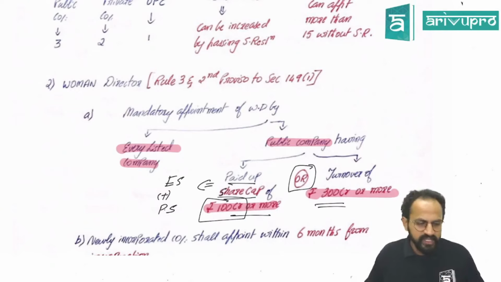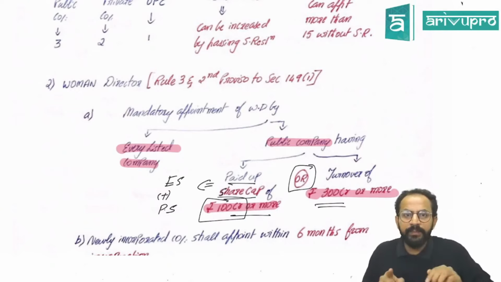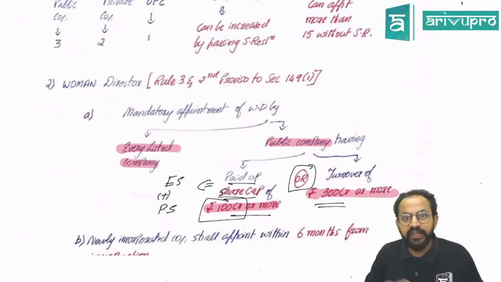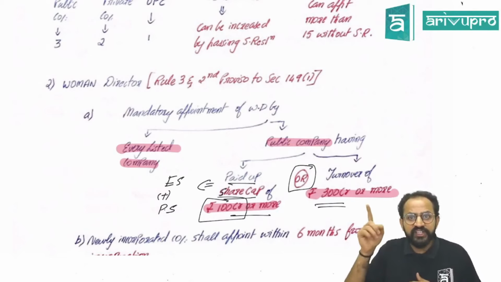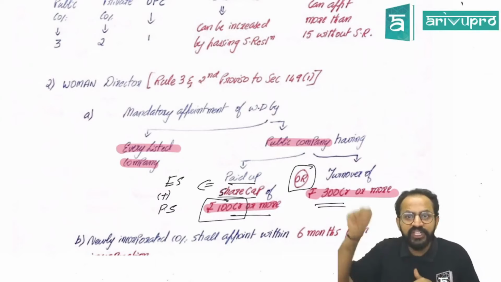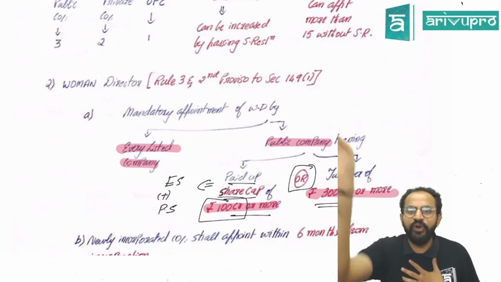What is the difference? Now imagine if 'and' were given there, a public company should have had more than 100 crore and the turnover condition should have been satisfied. The reason they have given 'or' here is that even if this condition or the paid up capital condition is satisfied, if one of the conditions triggers, you need to mandatorily appoint a women director. You have no other choice.